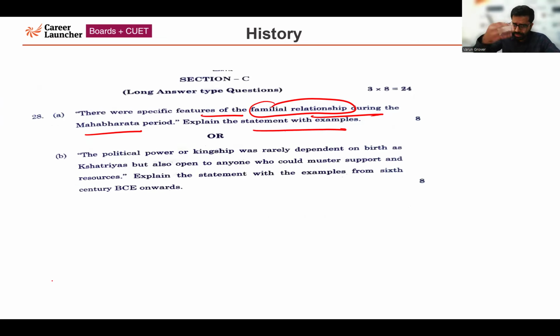Now, the second question, the B in the choice-based question: political power or kingship was rarely dependent on birth as Kshatriyas, but also open to anyone who could muster support and resources. So this question is asking about political power or kingship. It was not only dependent upon birth; there were other important reasons also. This timeline is related to the 6th century before Common Era. So I'll be talking about the important points related to this question.